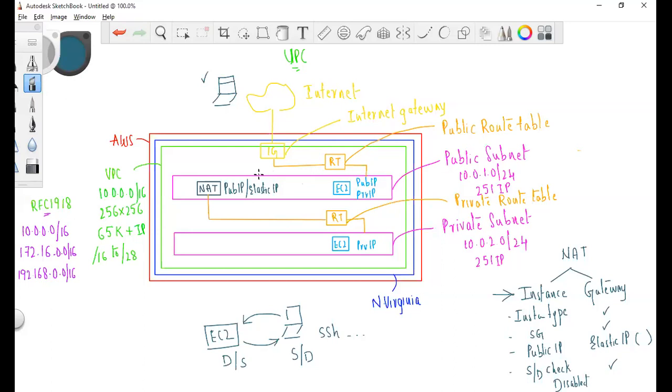NAT to internet gateway connectivity. See, now there is an EC2 instance. It is connecting to Apache. How? sudo apt install. Okay, so it is just a way to access the internet. The same way through NAT it will go to the internet. That's it. How EC2 is able to connect to the internet, the same way NAT will also be able to connect to the internet. That's it.